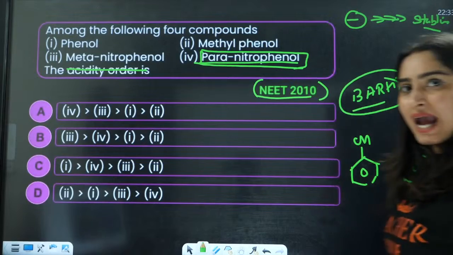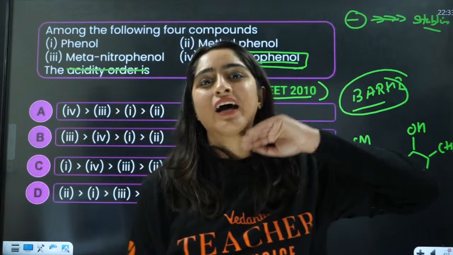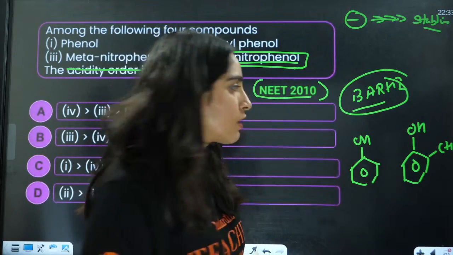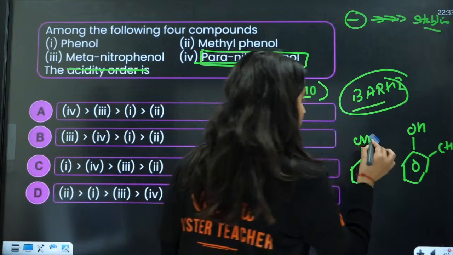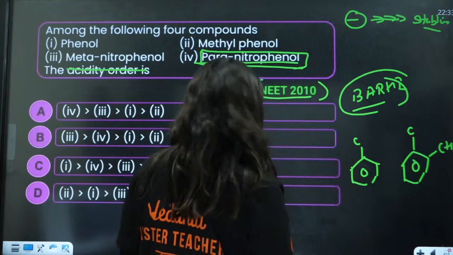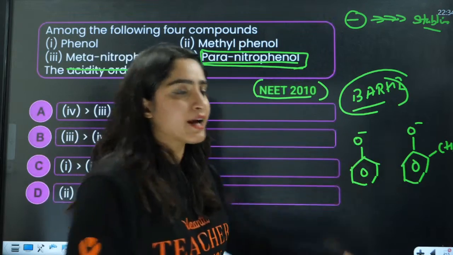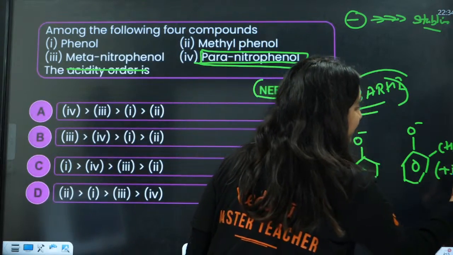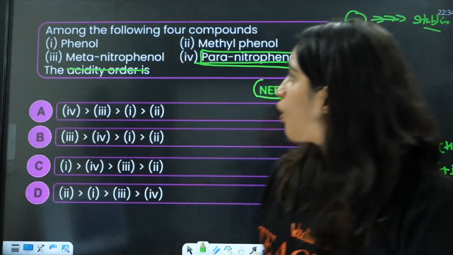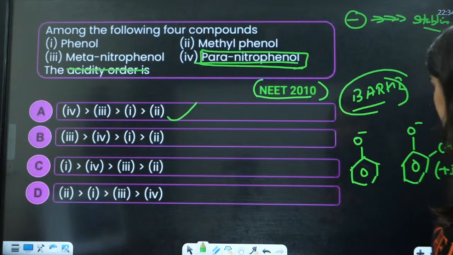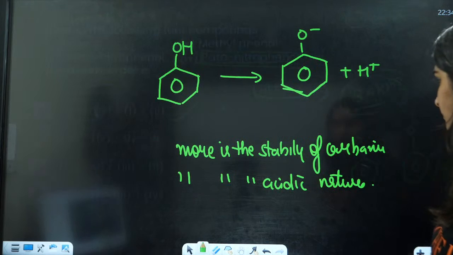For methylphenol, it is going to give an inductive effect. It is going to donate the electrons, making this unstable. Why unstable? It will lose H positive, it will give O negative. You are giving the electron by inductive effect, so you are making it least stable. So this will be least stable. That is, A is going to be the correct answer. Okay, everybody?